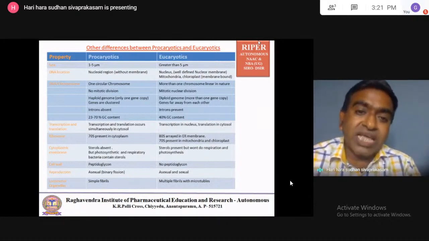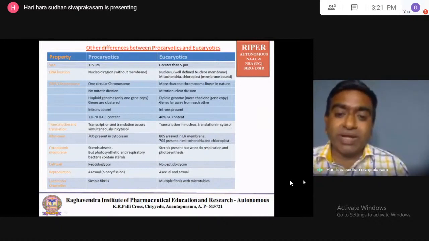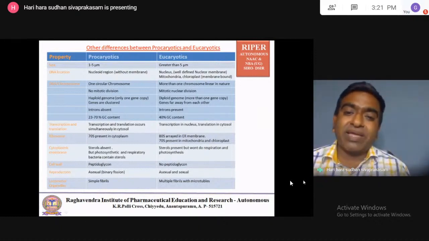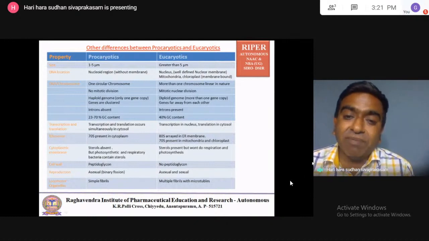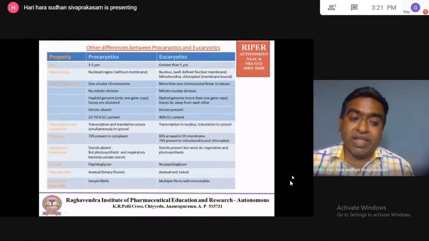But if you see the eukaryotic, it is 40% GC content. Plus or minus 1 or 2% or 5% variations will be there, but only 40% of GC is present in most of the eukaryotic.